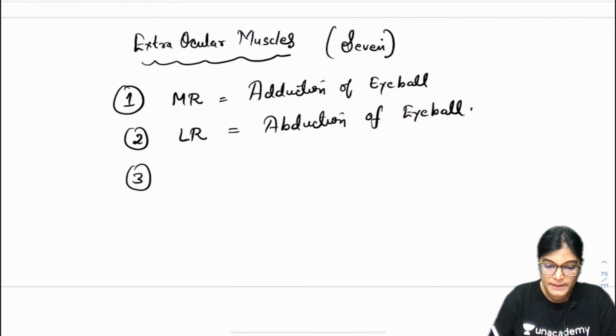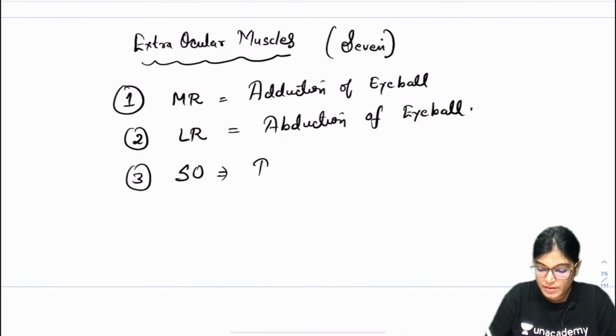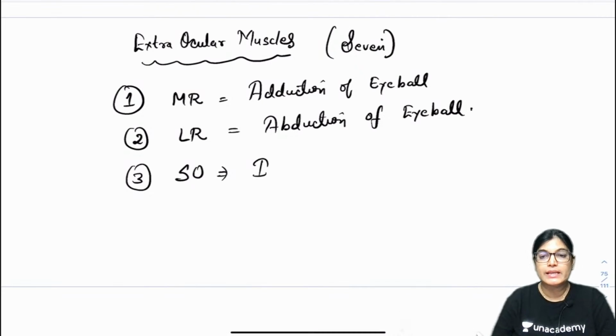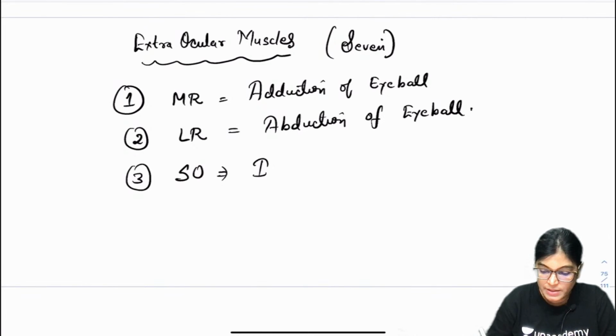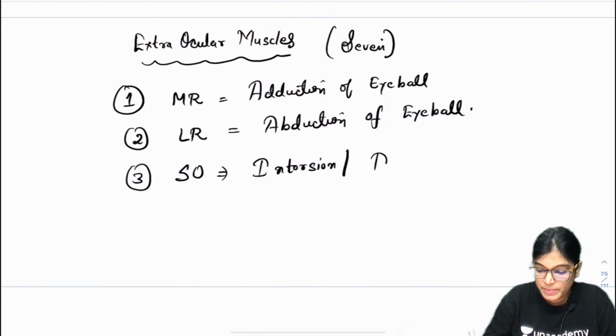The superior oblique muscle is causing, since both oblique muscles have actions just opposite to their names, intorsion, depression and abduction.